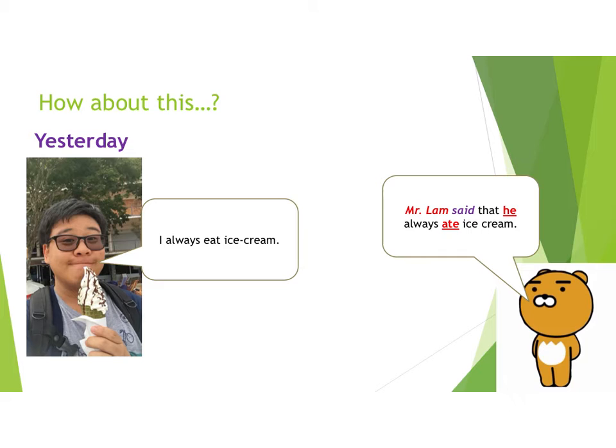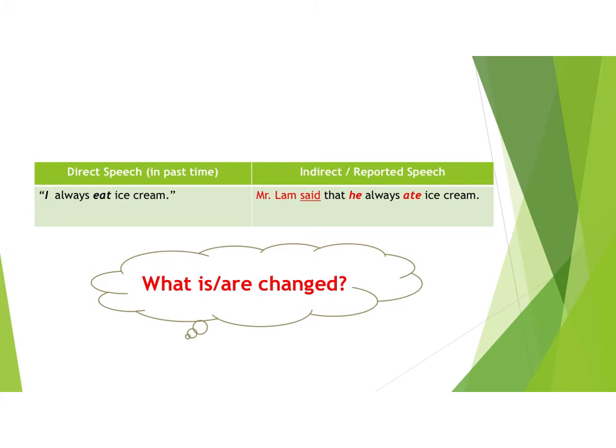How about this one? "I always eat ice cream." But I said this dialogue yesterday. So when we change it into indirect speech, we need to change the tense as well. So this time, the reported speech would be, Mr. Lam said that he always ate ice cream. What is changed this time? The first thing that is changed is the tense. Mr. Lam said that. Again, the subject, we need to mention who said this dialogue. So Mr. Lam said this dialogue.